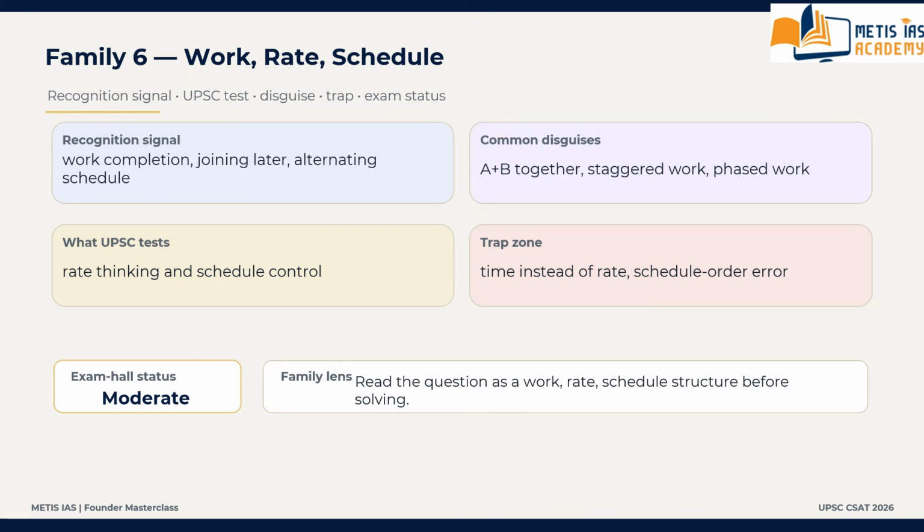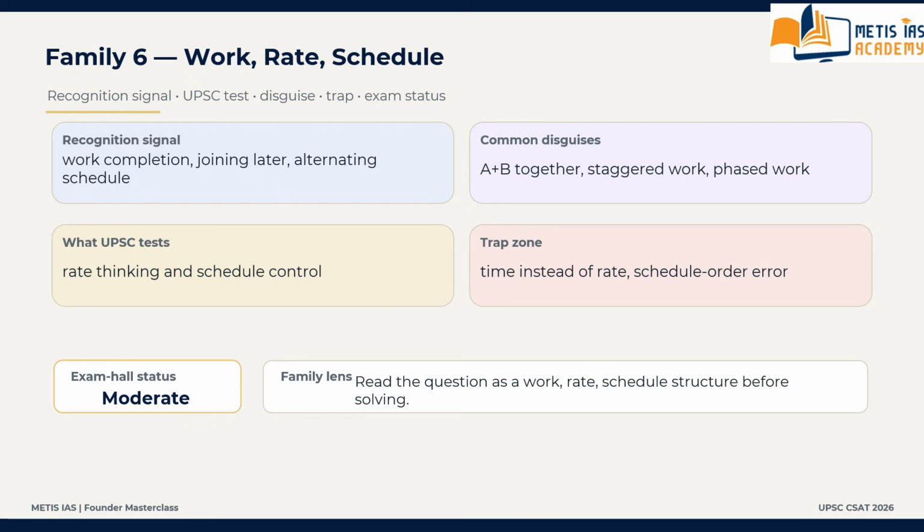Whenever the question involves work completion, people joining later, productivity comparison, alternating schedules per day or per unit completion, these come under the work rate schedule family. These are the recognition signals.